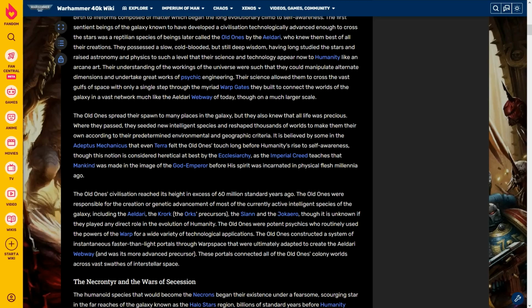The Old Ones spread their spawn to many places in the galaxy, but they also knew that all life was precious. Where they passed, they seeded new intelligent species and reshaped thousands of worlds to make them their own, according to the predetermined environmental and geographic criteria. It is believed by some in the Adeptus Mechanicus that even Terra felt the Old Ones' touch long before humanity's rise to self-awareness, though this notion is considered heretical at best by the Ecclesiarchy, as the Imperial Creed teaches that mankind was made in the image of the God Emperor before his spirit was incarnated in physical flesh millennia ago.